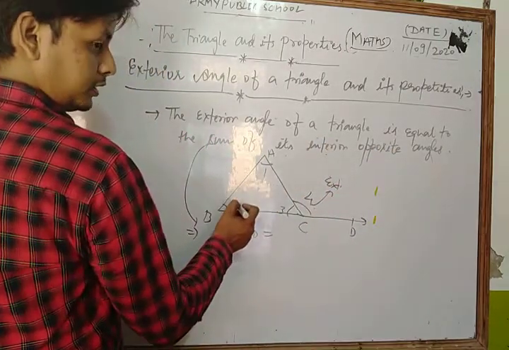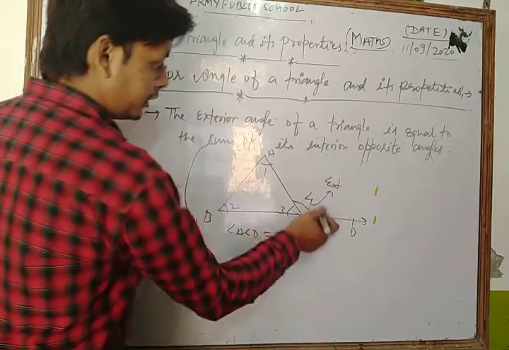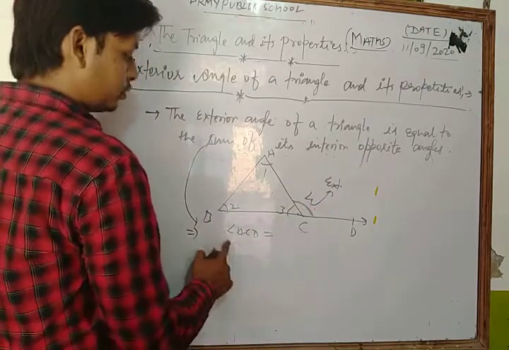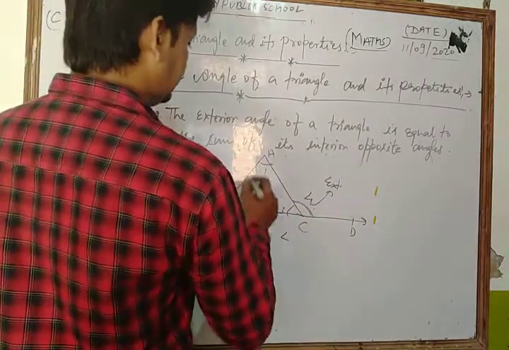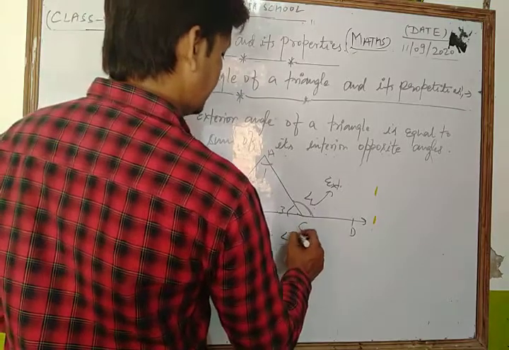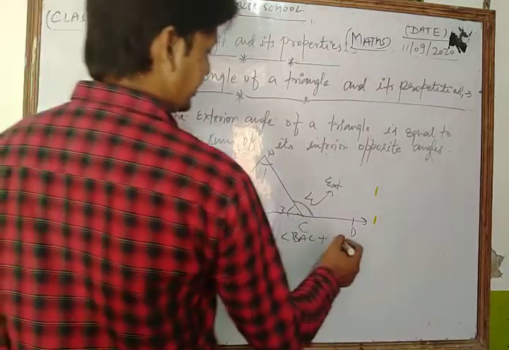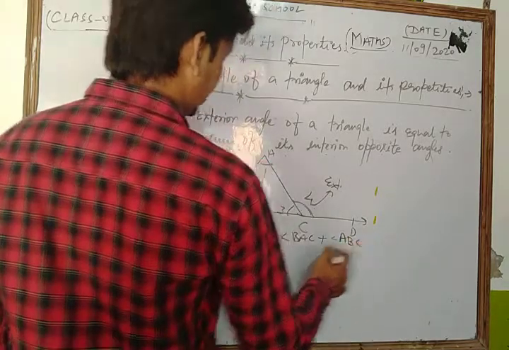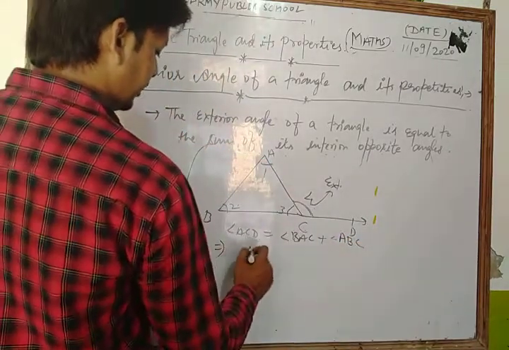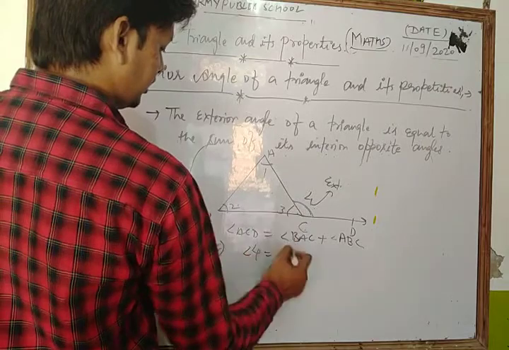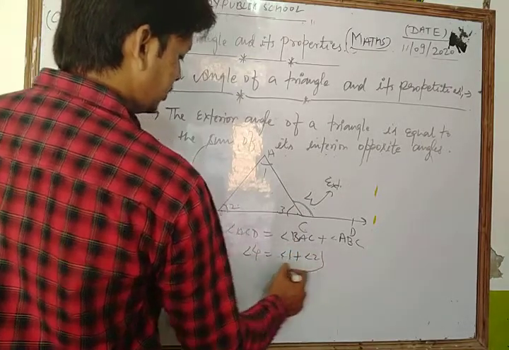Angle 1 and angle 2 are the interior opposite angles corresponding to that exterior angle. Okay, so angle ACD is equal to angle BAC plus angle ABC. Now we can say that angle 4 is equal to angle 1 plus angle 2.